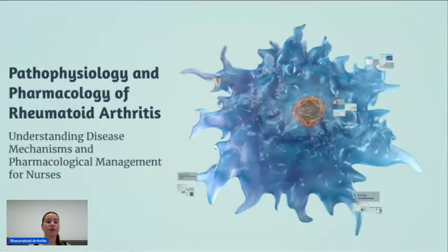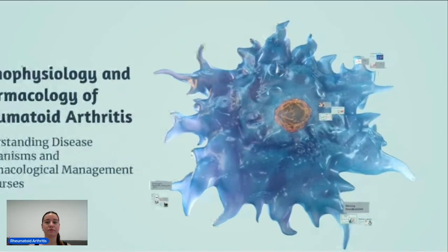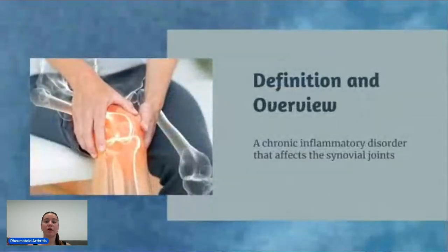In this short video, we will be looking at the pathophysiology of rheumatoid arthritis and the pharmacology used to manage the condition. Bullock et al. 2021 states, rheumatoid arthritis is a chronic inflammatory disorder that affects the synovial joints. It is identified as an autoimmune disease with complicated interactions within the immune system that is still not completely understood, meaning a full form of treatment is not yet established.